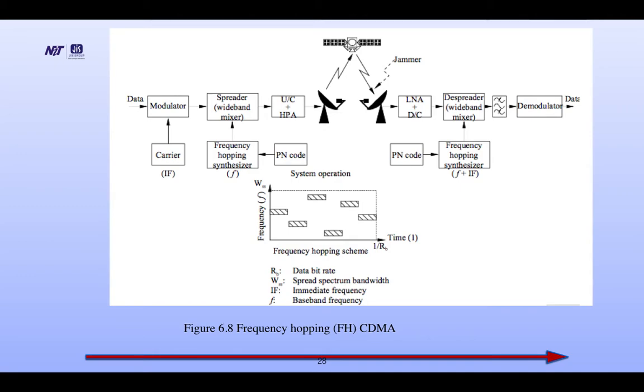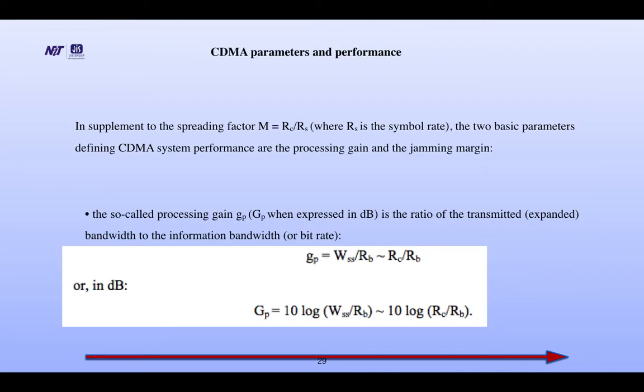It is coming to the earth station receiver again, and it is coming through a jammer. Then the low noise amplifier and down converter, the despreader, a wideband mixer with the center frequency F, intermediate frequency. There is a PN coder. Then it is passing through the demodulator. Again the signal is recovered.